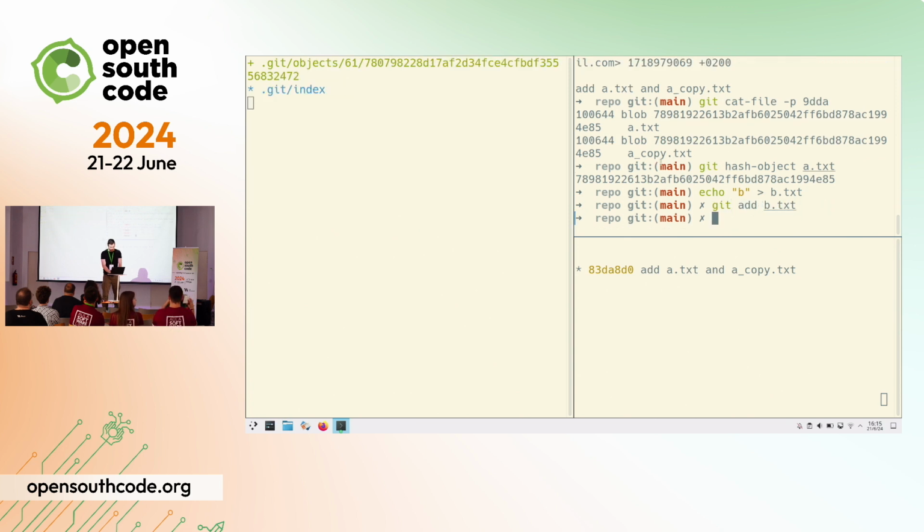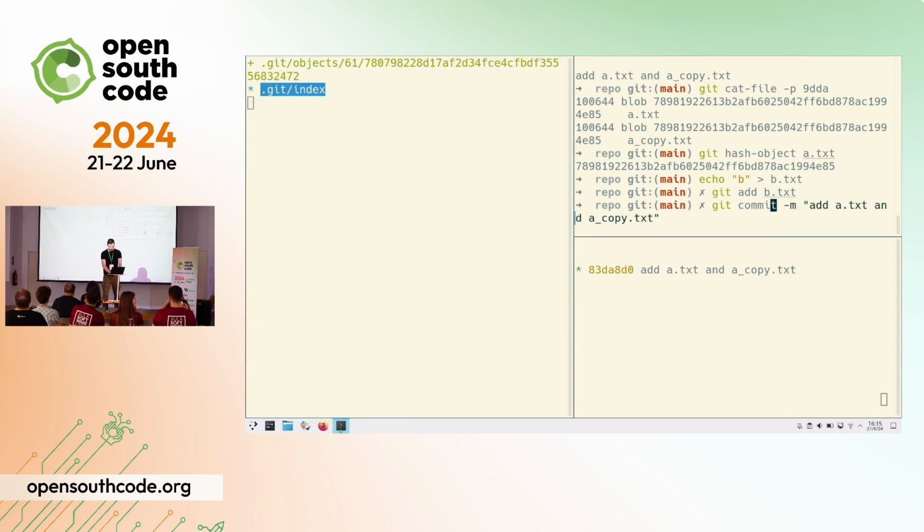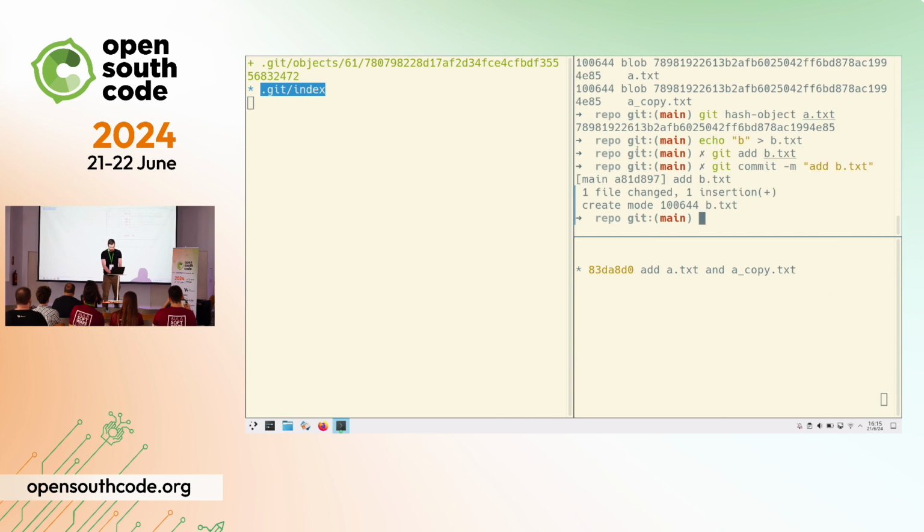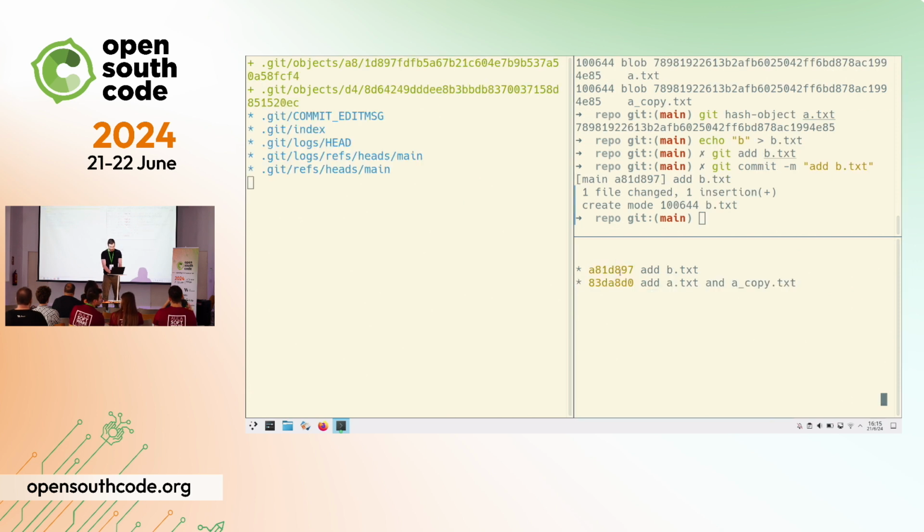I'm just going to add it in the same way. Then the hash, there was a new hash being created, and the Git index changed, just like we saw before. And then I'm going to create a new commit called b.txt. OK. And again, you can see that the hash here matches the hash of the commit being created, and this is the tree. Let's print it. Let's cat the file.